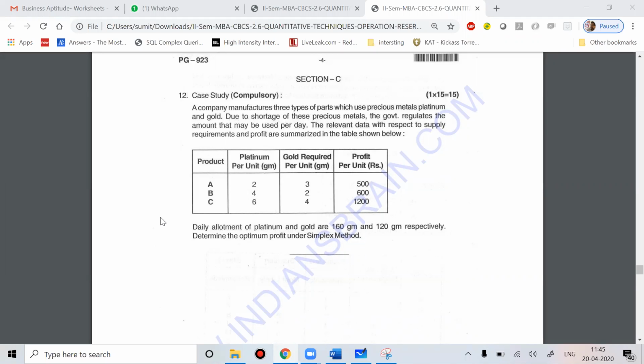I believe everyone understands the concept of demand and supply. Based on that concept, you can easily visualize why gold is so expensive and why platinum is so expensive: because they're precious. Precious means they are not available randomly around us. If they were available randomly around us, they couldn't be so expensive.